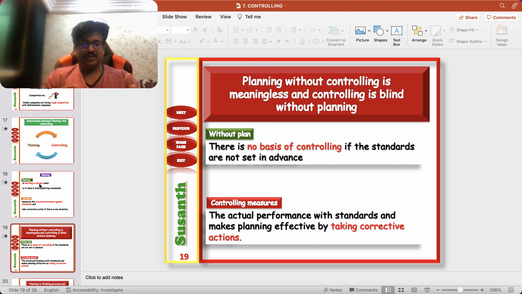So in the planning process, we are setting the standard. Without a standard, how is controlling possible? It's not possible. After completing the performance, we have the actual performance. If we have the actual performance but don't have the standard, it's not possible. And if we have the standard but don't know the actual performance, there is still no meaning. So planning and controlling are closely related. Planning without controlling is meaningless, and controlling is blind without planning.